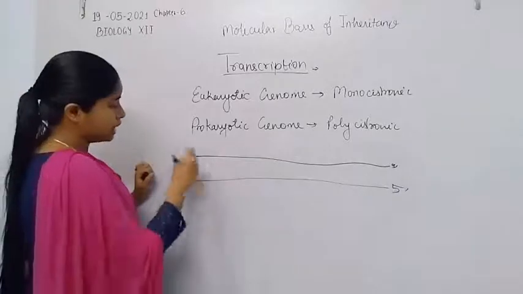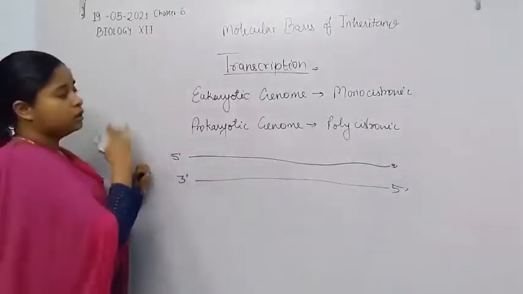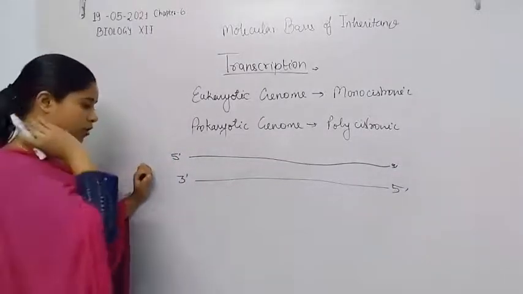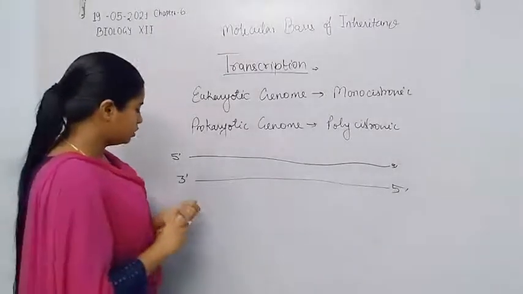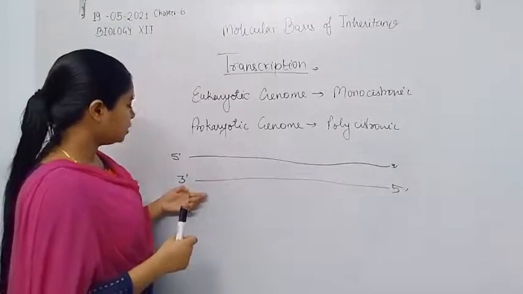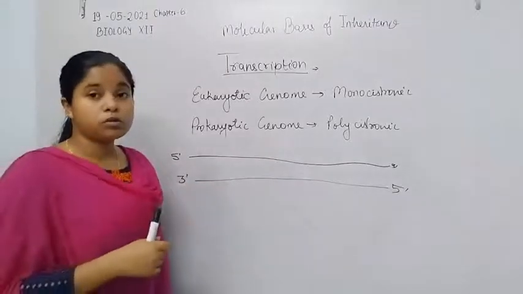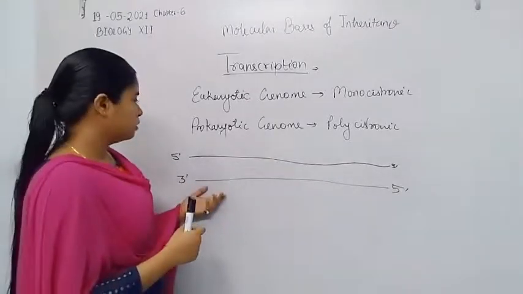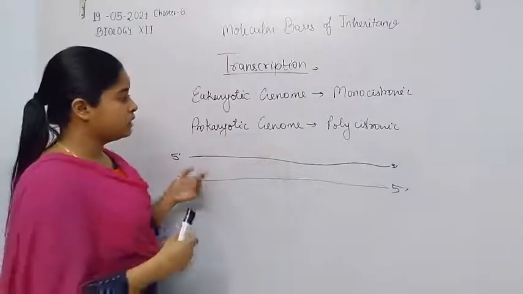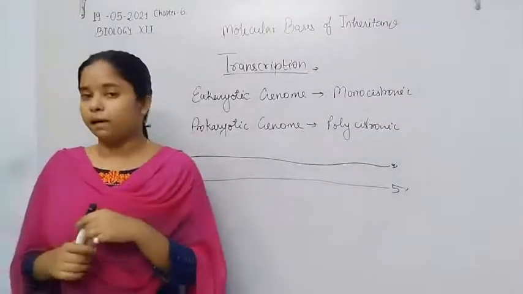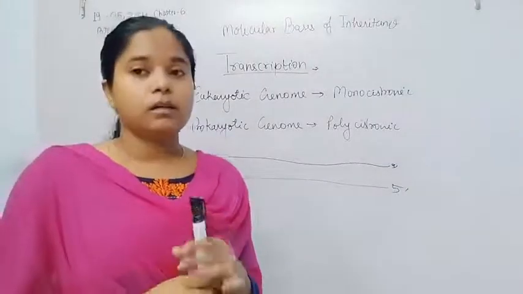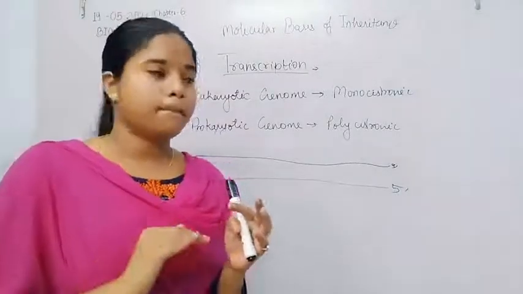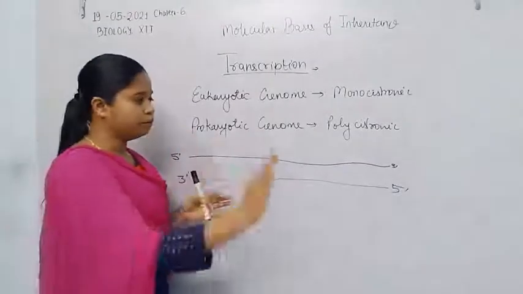So which strand undergoes the synthesis? Like DNA replication, the RNA molecule also undergoes synthesis in the direction of 5' to 3', that is, addition of nucleotides one by one takes place in the direction of 5' to 3'.